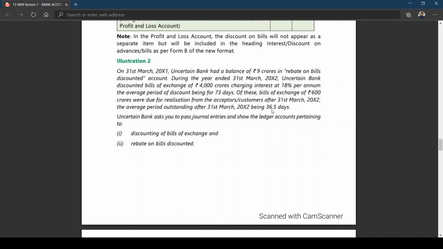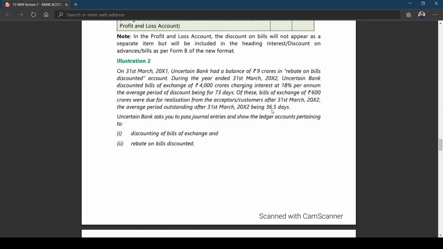So it means we got the closing rebate on this discount also. You already got the amount of bills discounted. You already got the opening rebate. Now we have calculated the closing rebate. I think you can go for entries.